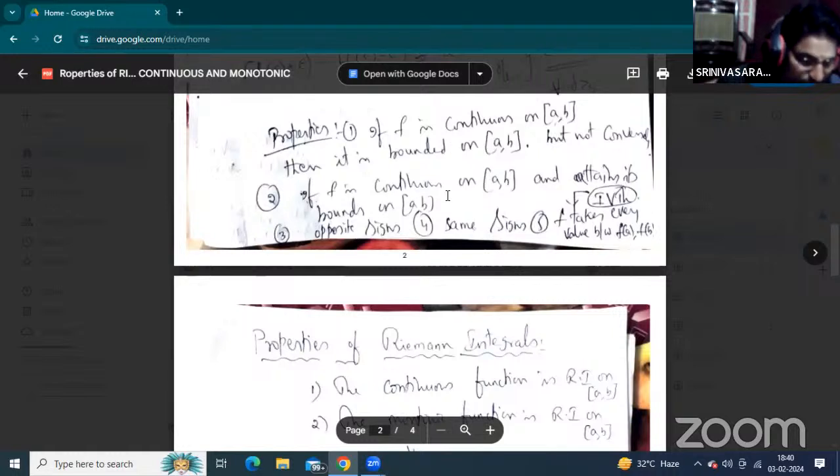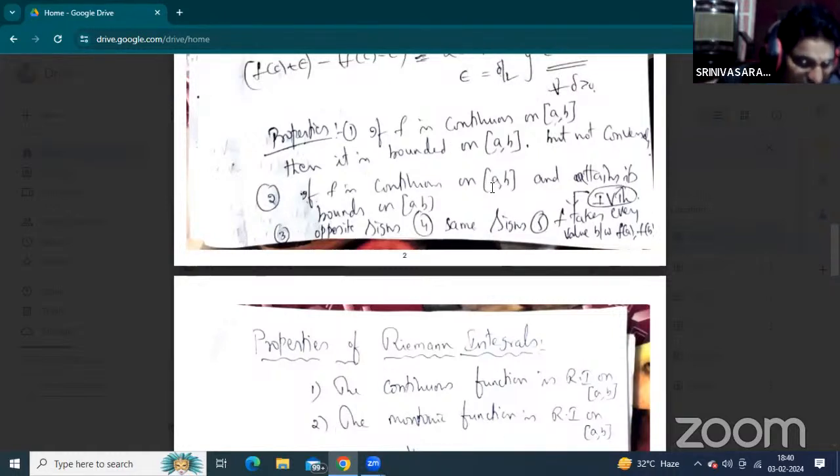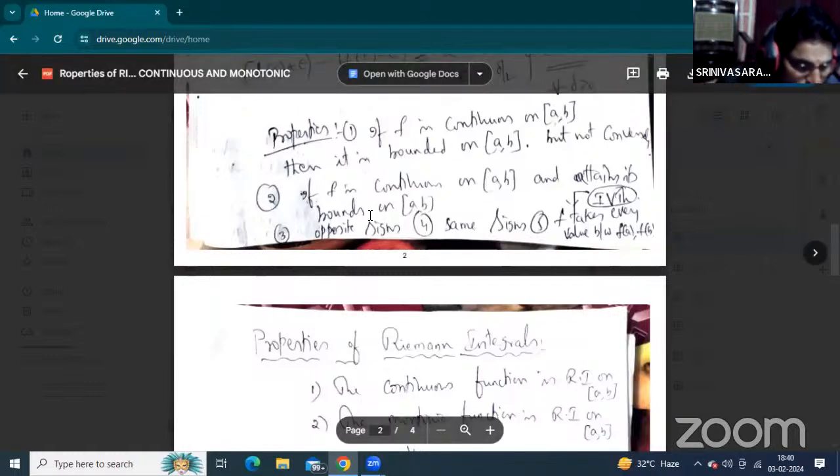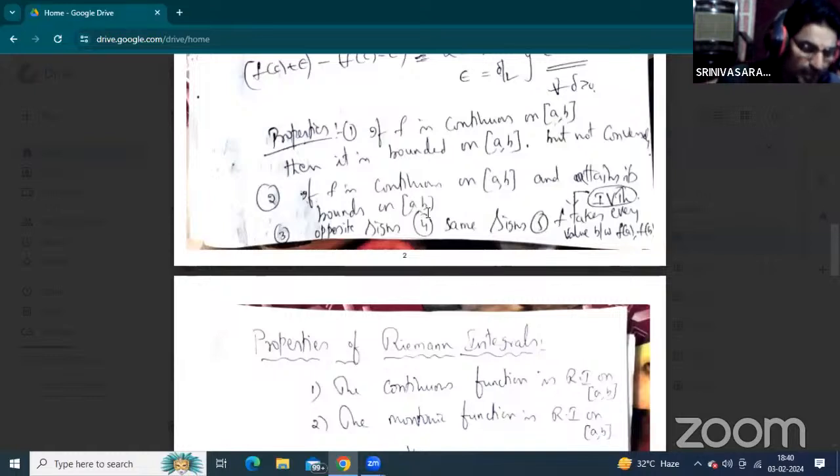The second property: when the given function is continuous, it is bounded and attains its bounds. Attains its bounds means infimum and supremum on closed interval AB. That is the second property.